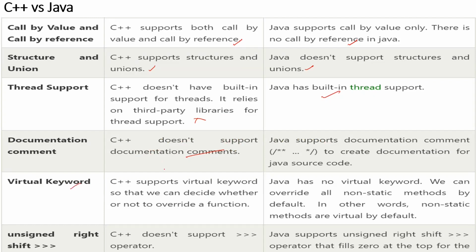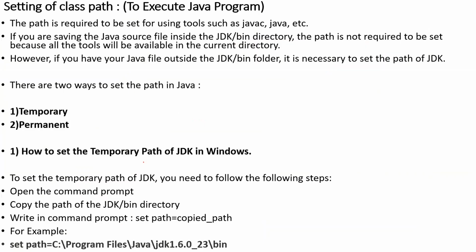Again, the virtual keyword: C++ supports the virtual keyword, right? Whereas Java has no virtual keyword. Okay. Then C++ does not support the unsigned right shift operator, whereas Java supports unsigned right shift. Okay, so these are a few differences between C++ and Java. Now, before working with a Java program, first of all, I need to set a path.